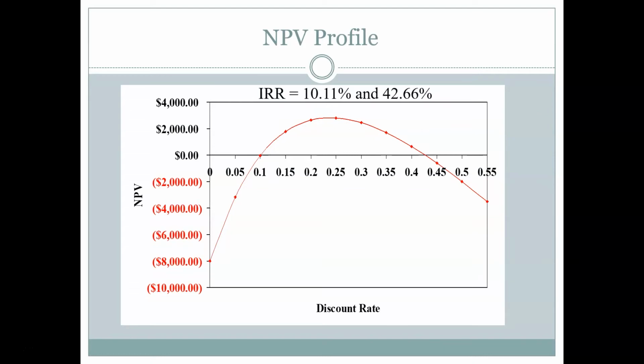And what happens there is that when we're discounting that negative cash flow back from the future, that's only going to provide us with a positive overall net present value between certain discount rates. And here that's between 10 and 40%. So we would reject the project if we thought the risk was too low, because we wouldn't discount enough. And we would reject the project, like normal, if it was too high, because we would discount it too much.